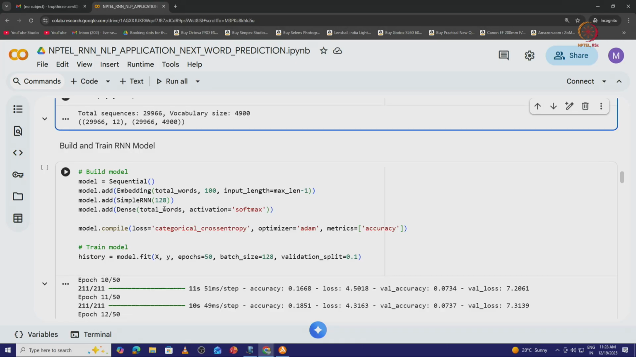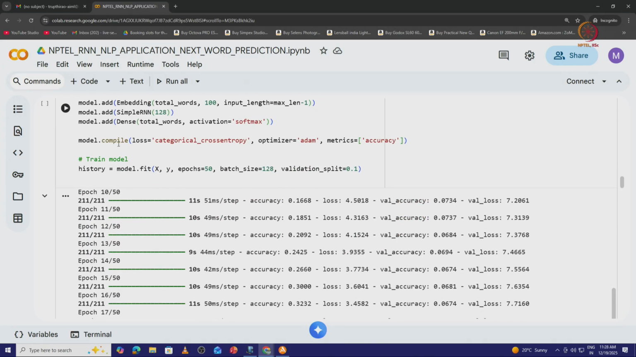The total number of words is 4,900 and the activation function we are using is softmax, because we are dealing with a multi-class classification problem. So it is obvious that we have to go with the softmax activation function. And then model compiling. Let me make use of categorical cross entropy. We cannot go for binary cross entropy because it is no more a binary classification. What holds good in a neural network for a multi-class classification problem is categorical cross entropy.